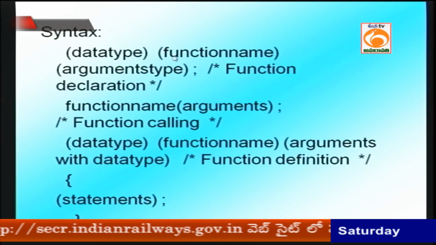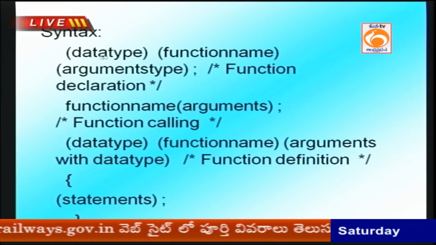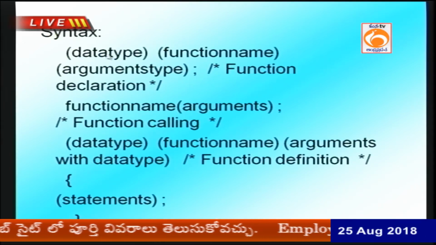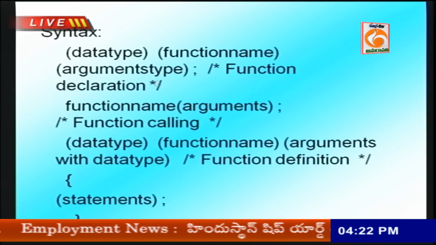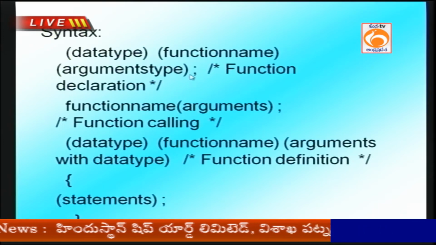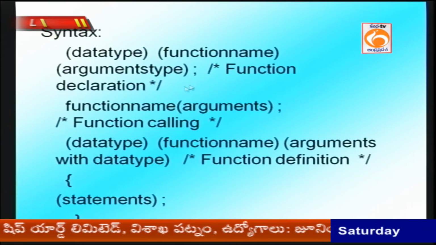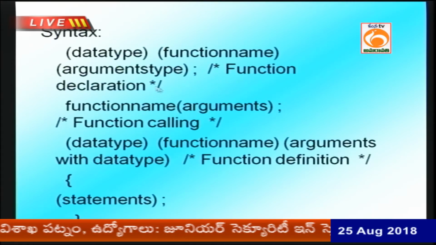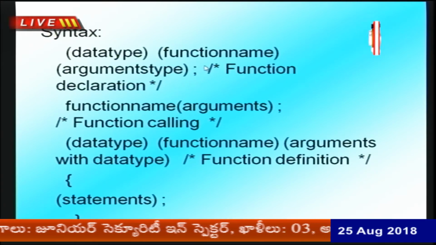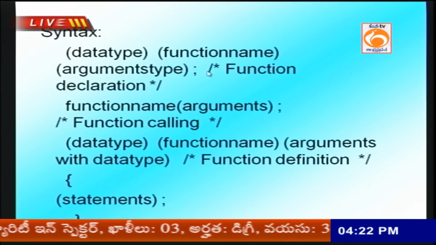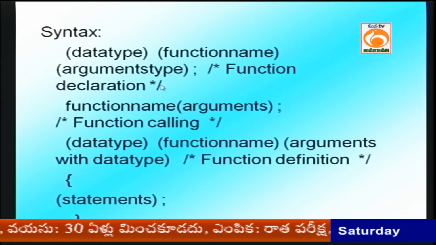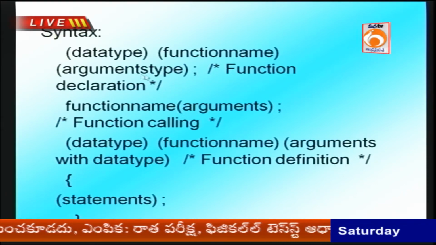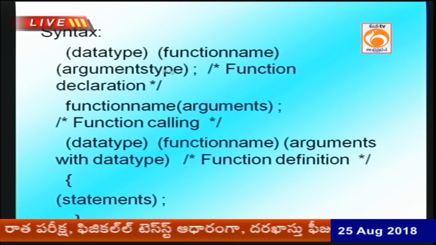If your function has no return, void should be used. Void indicates no data type. This step is called the function declaration step. Where should it be created? Before the main function. What is the important point? In every C language program, the function declaration step should be declared before main.